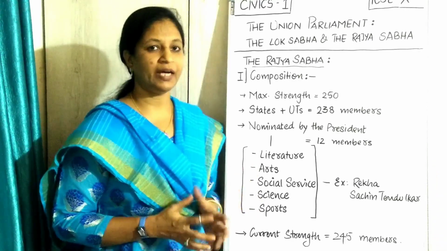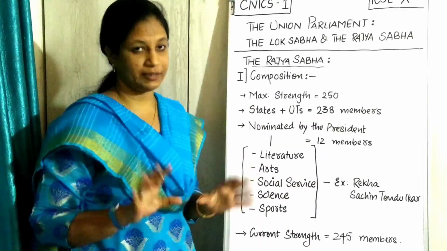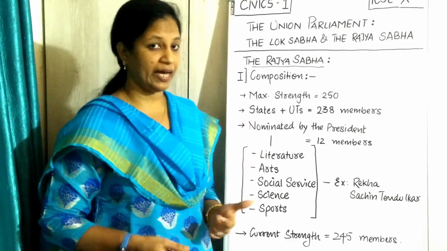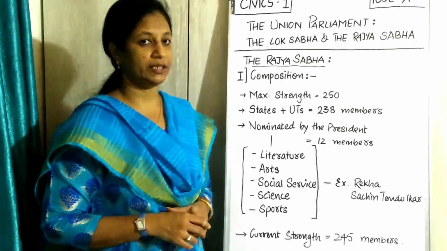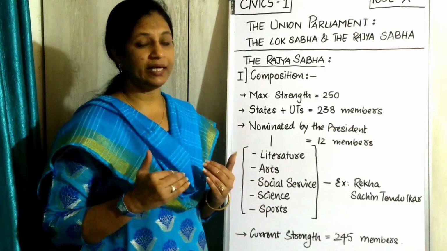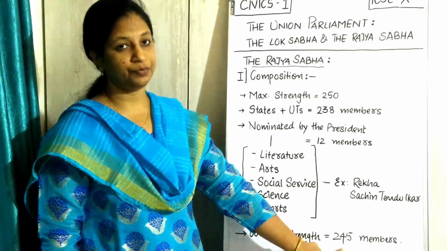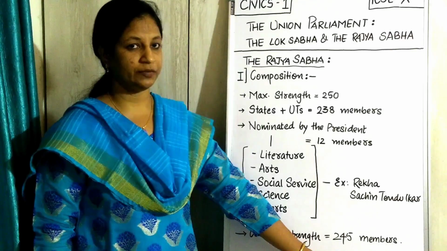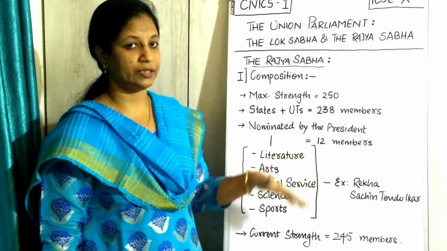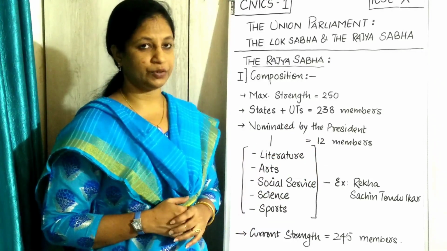The same way here, we have some mathematical calculations, pay attention. The maximum number they have allotted is 250 members. It cannot exceed that number, but at present it is 245 members. So this is the present one, keep it aside. But according to that maximum one, what are the calculations they have told and how we are supposed to constitute it, that is what we are supposed to learn.